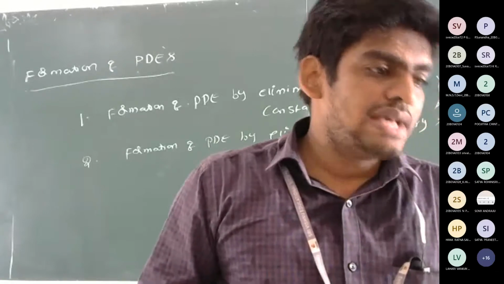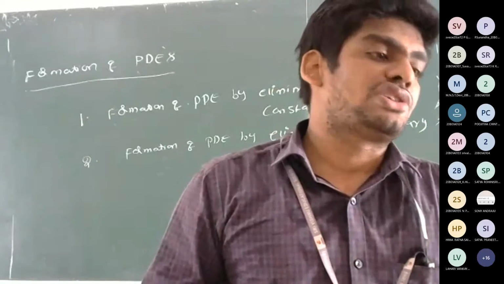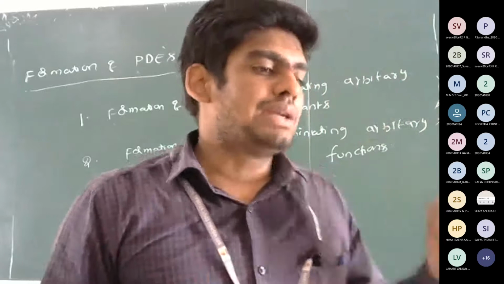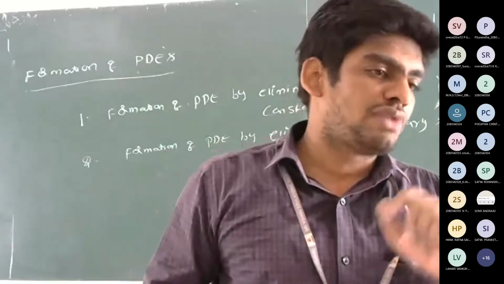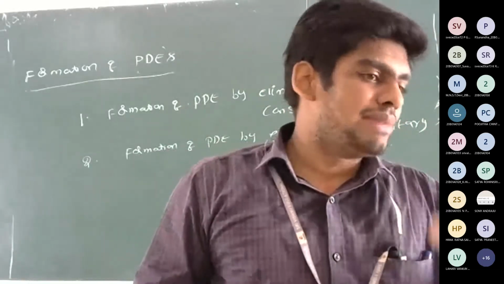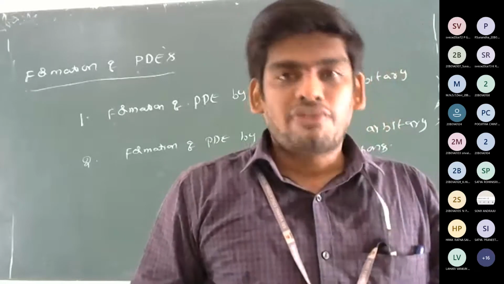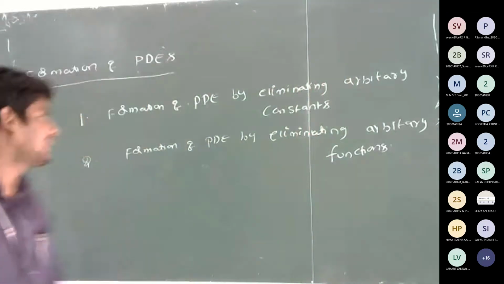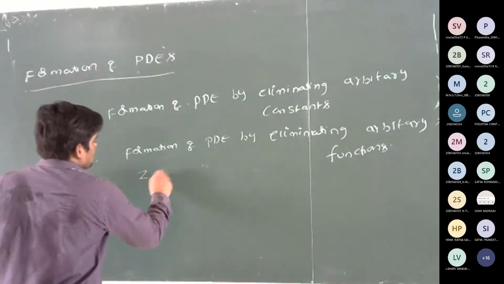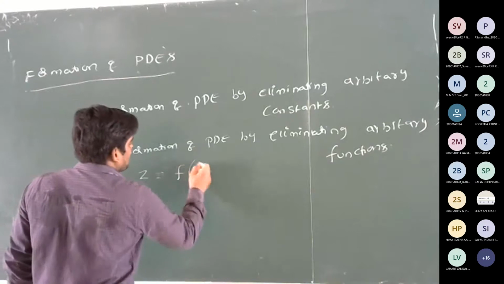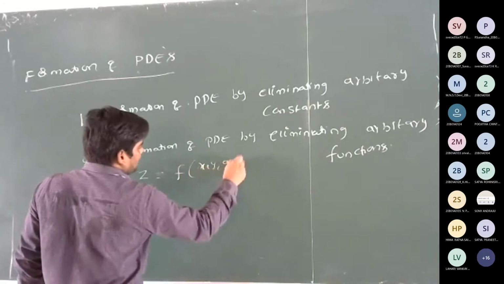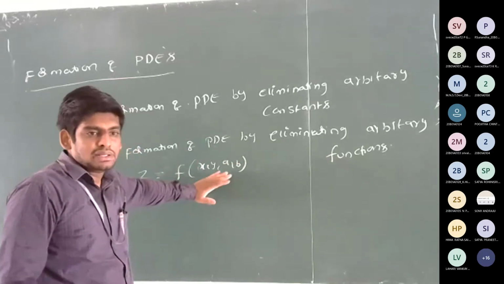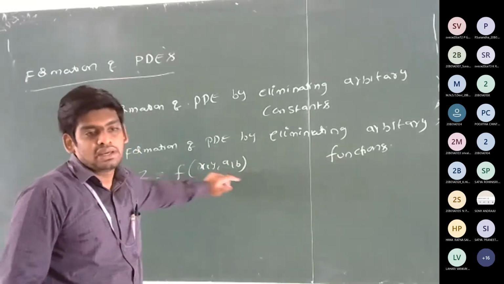So here our aim is to eliminate the constants. Just listen very carefully. Under this we have the two topics: first, the formation of the PDE by eliminating the arbitrary constants, and second, the formation of the PDE by eliminating the arbitrary functions. I will explain very clearly. First, suppose z = f(x, y, a, b). That means z is a function of x and y, but it consists of the constants a, b.